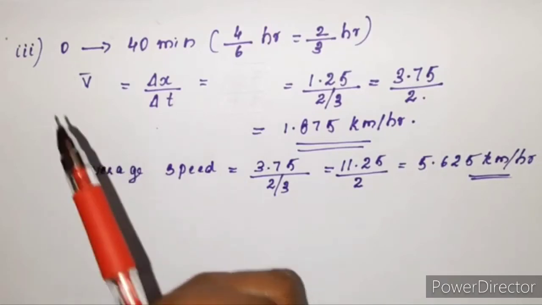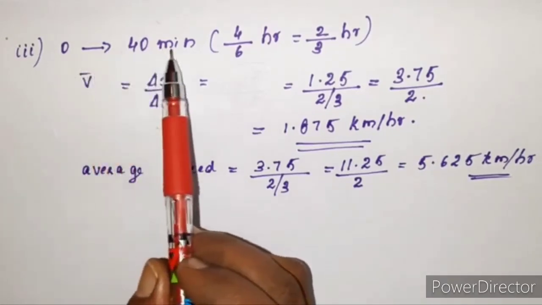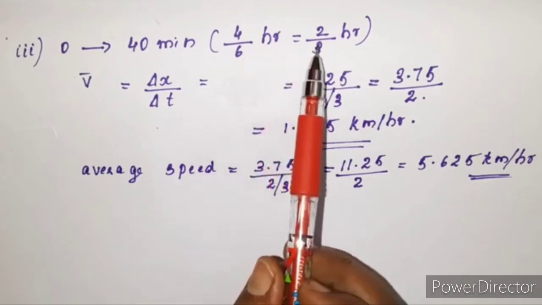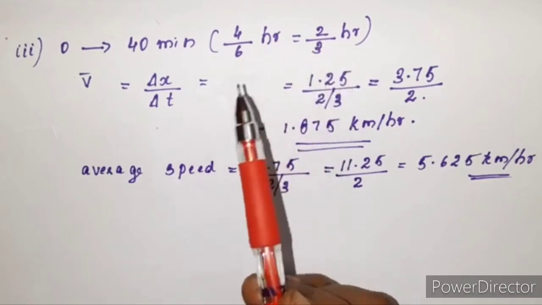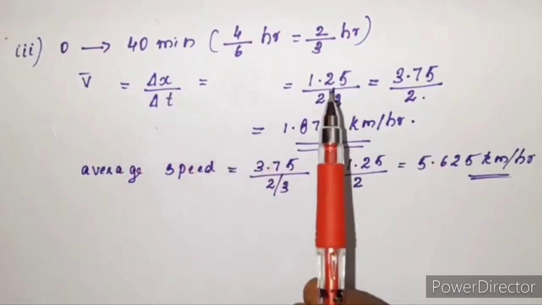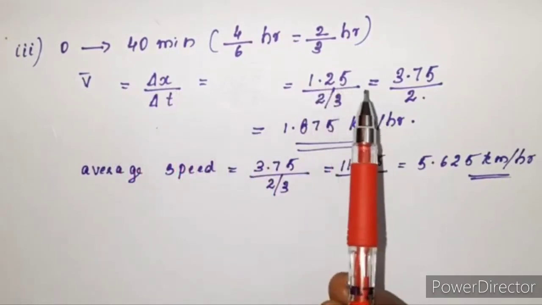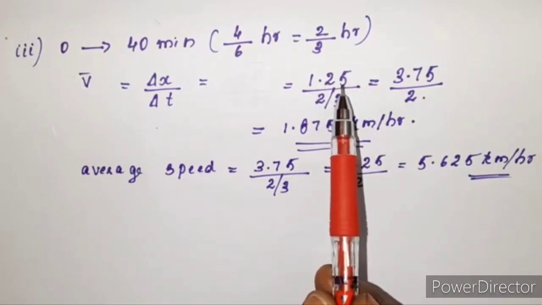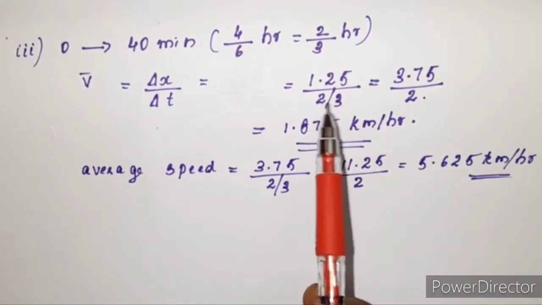For the third time duration, 0 to 40 minutes, 40 minutes is 4/6 hour, that is 2/3 hour. For finding average velocity, the displacement is half the distance between home and market, that is 1.25 kilometer. Time taken is 2/3 hour.